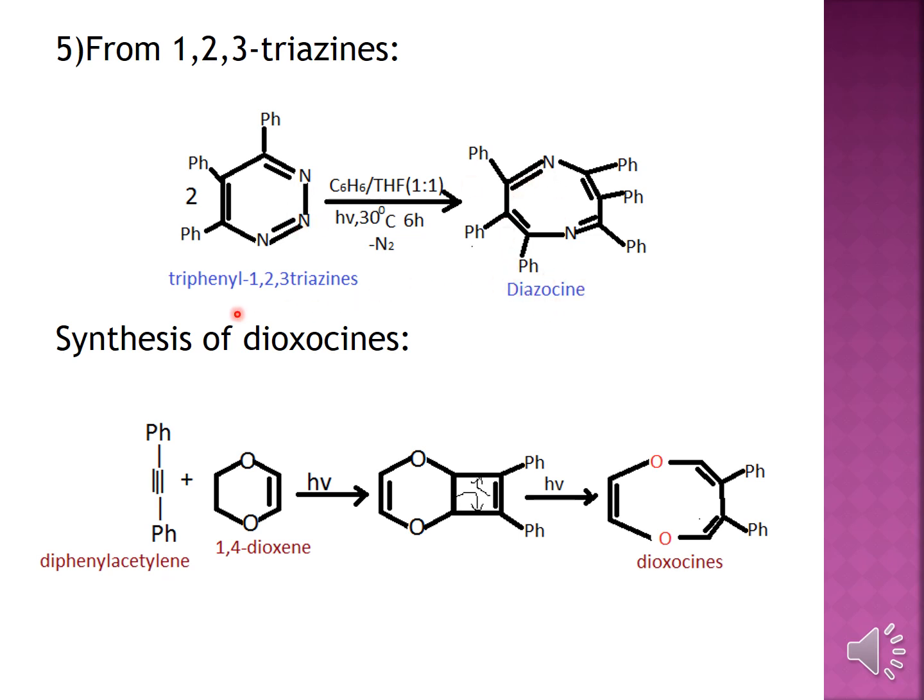Okay, and then moving on to synthesis of dioxocine, it is the oxygen atoms in the 8-membered ring. And then if you are taking the diphenylacetylene, and then if you treat it with the 1,4-dioxine upon photolysis, again the Diels-Alder reaction is taking place, and then after that formation of this adduct, and then ring opening reaction followed by the dioxocine product.